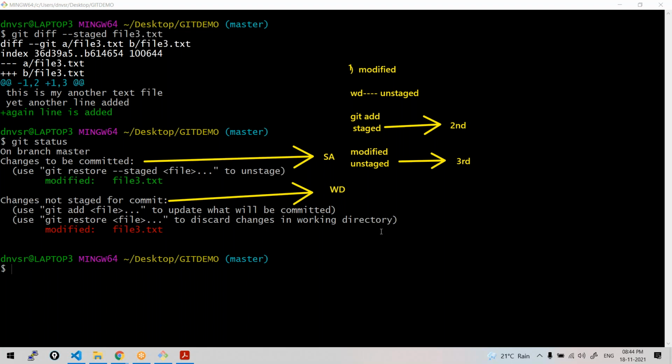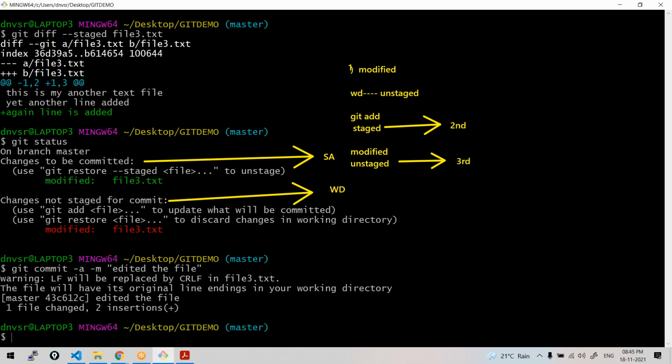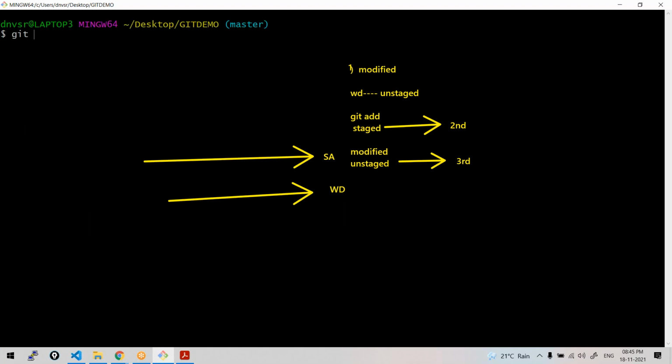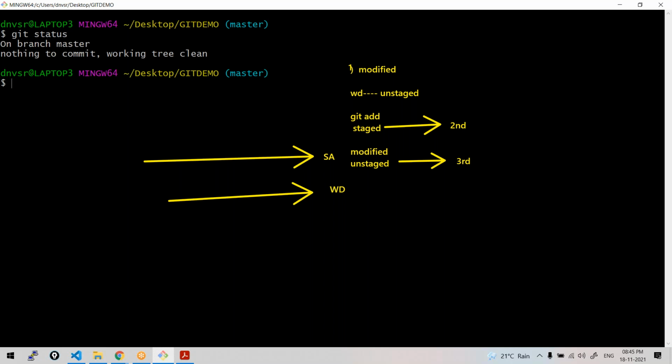So now what should we do? It was asking us to add and commit. You may add and commit separately, or because it's not a new file, I'll do git commit -a, add and commit. Let's say a lot of modifications, edited the file thoroughly. Done. Whatever unstaged changes will be staged and committed, and whatever staged changes will be committed. Done. All the changes were in the local repository. It was clean and clear, right?